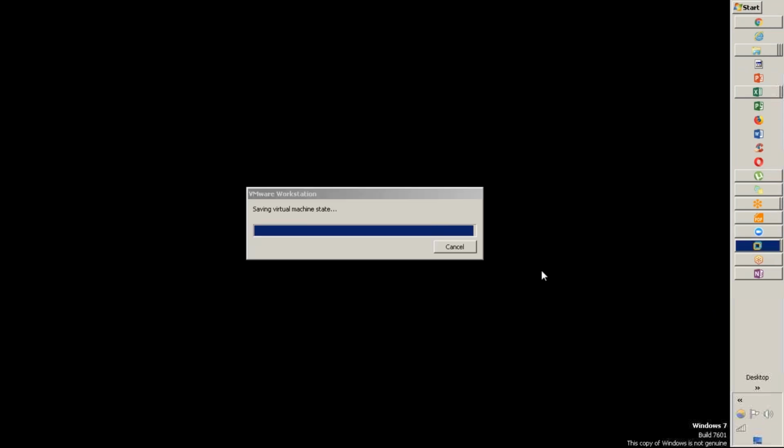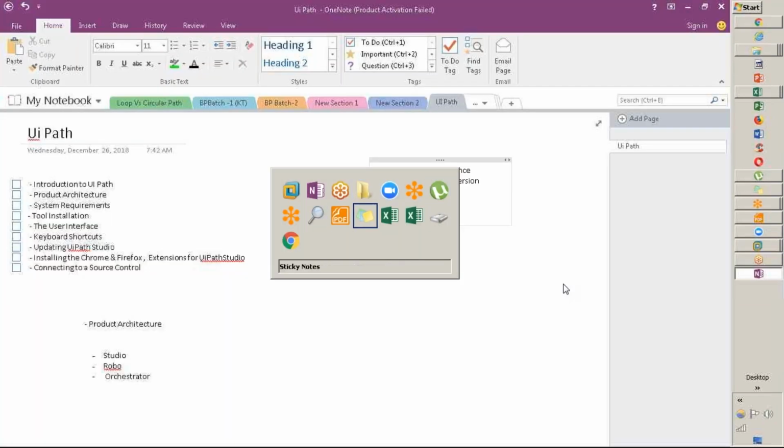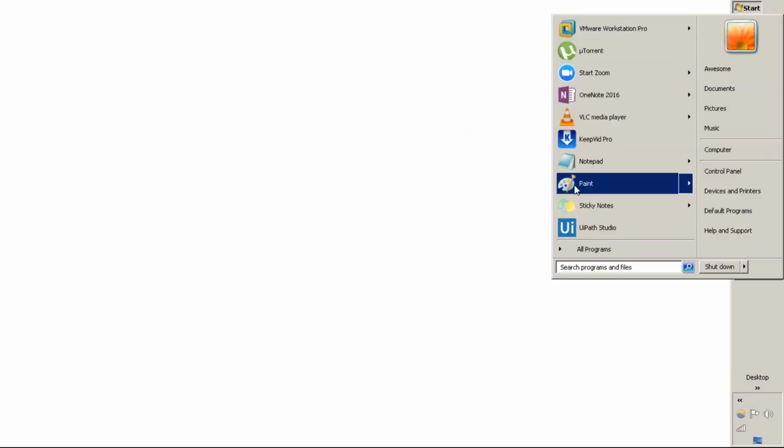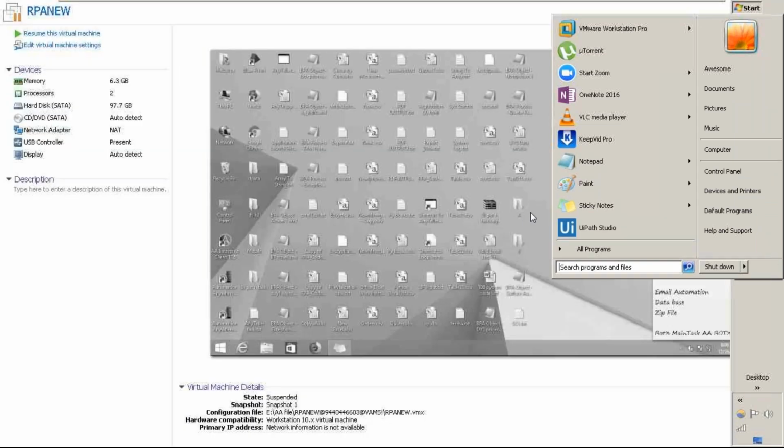Go to this machine. I have UiPath in both, local and virtual. Let me check this one.